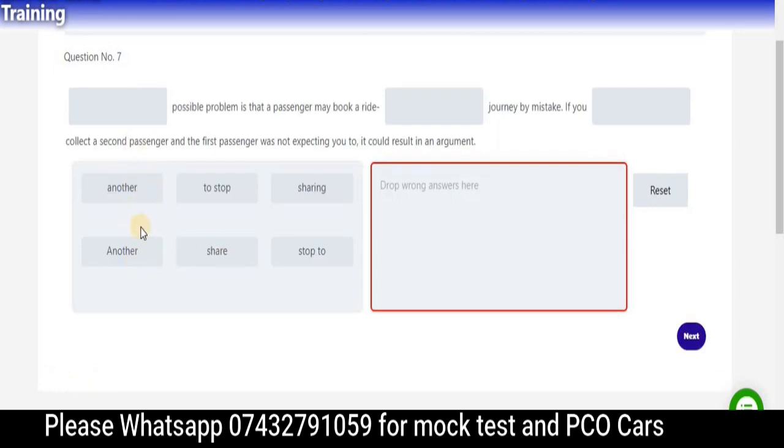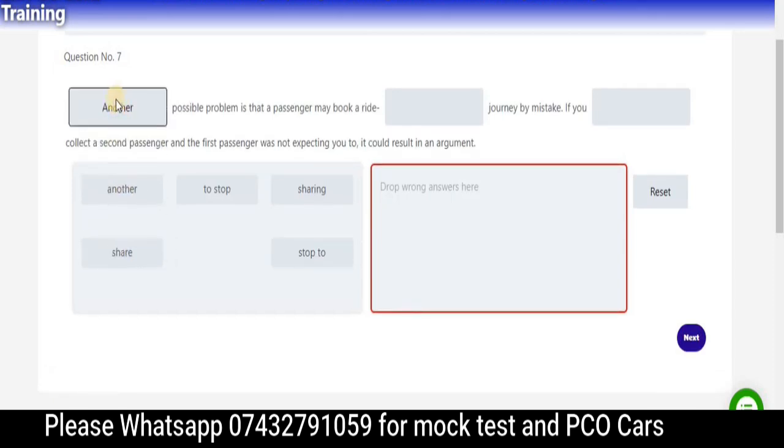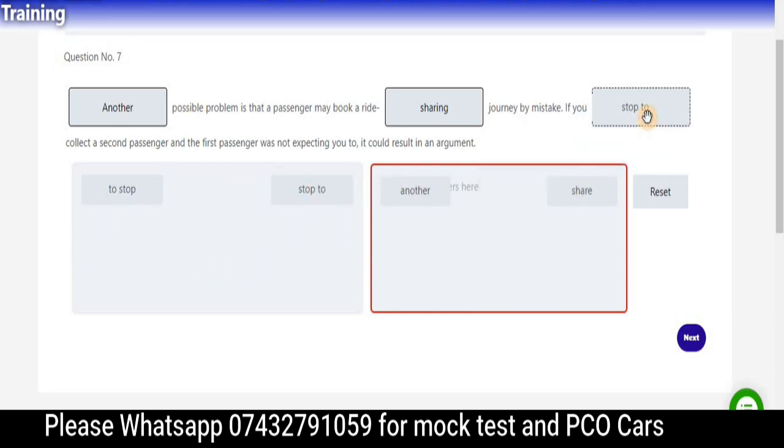Again, very simple. So another possible problem. So another with a capital A, not with small, because this is when a sentence starts with a letter. So this must be capital. Then the next four left, book or ride. So this is going to be the shading, not here. This doesn't make sense as well. So if you, no, how simple is that? If you do stop or stop to. So if you cannot do it, so you are struggling then. So it's going to be stop to collect a passenger. The other one doesn't make sense.